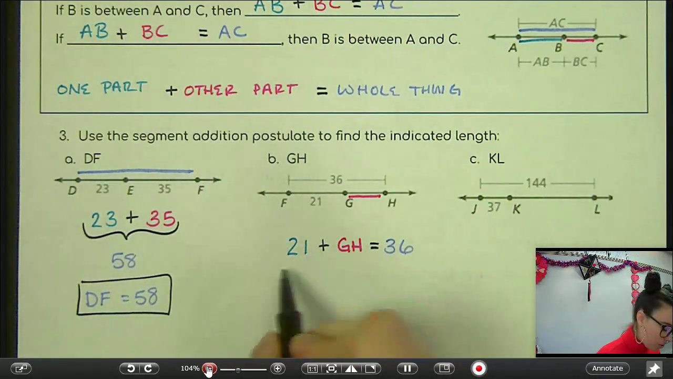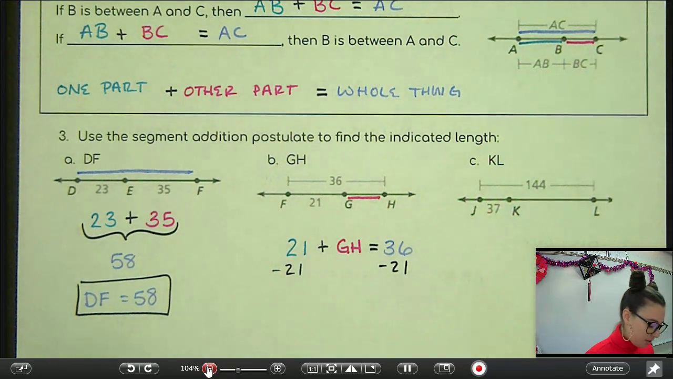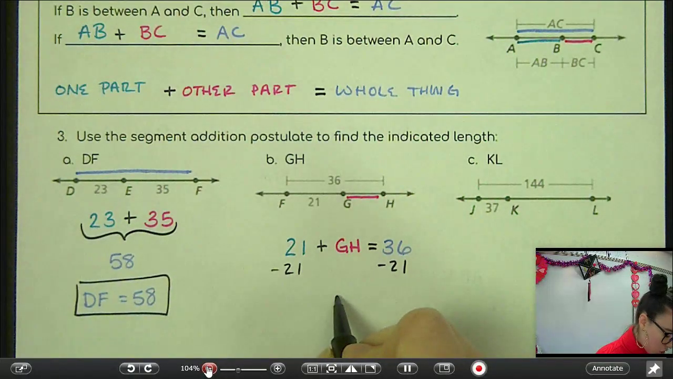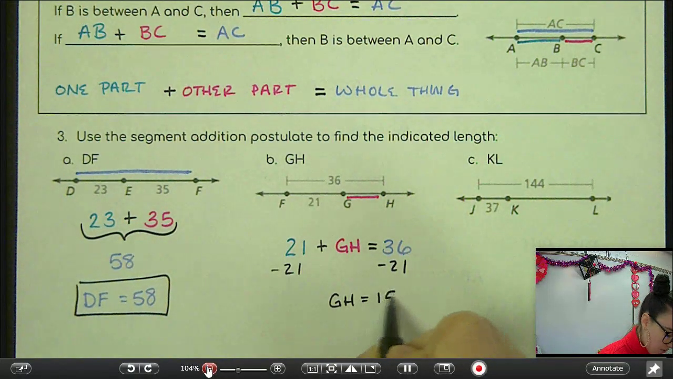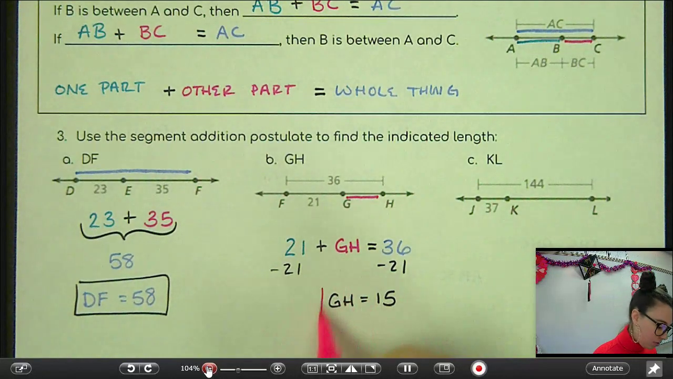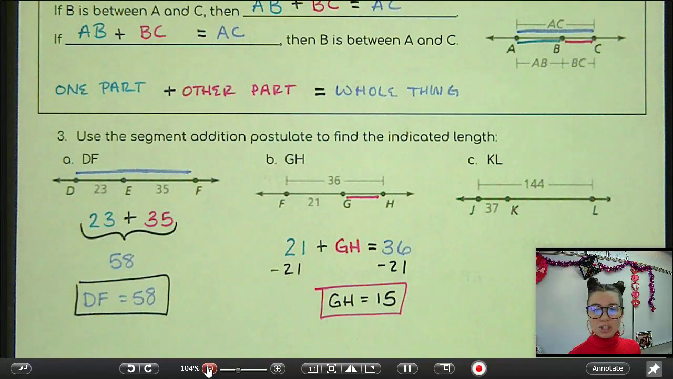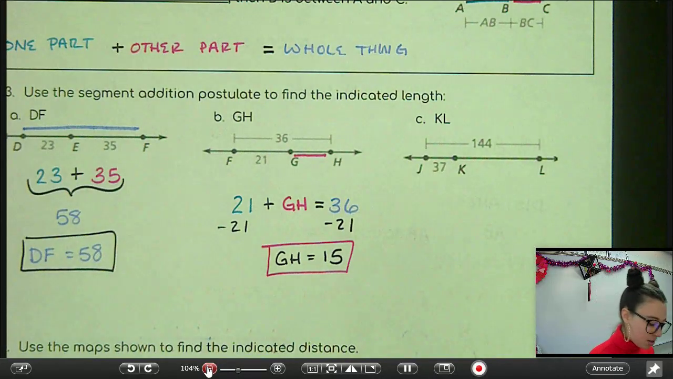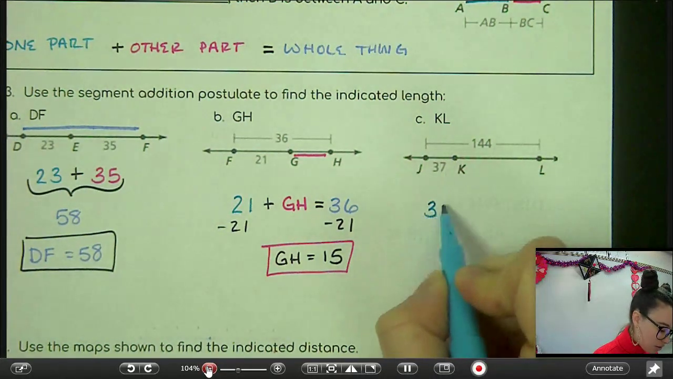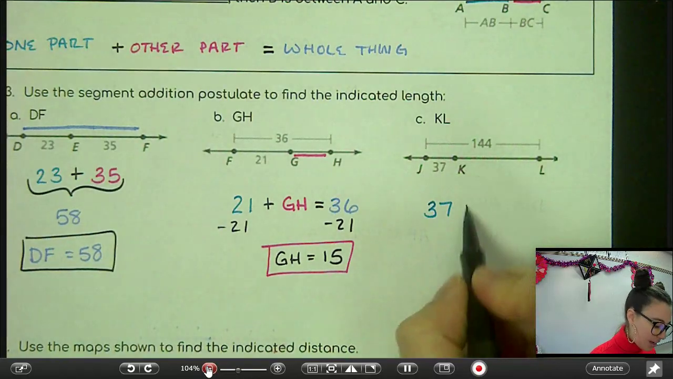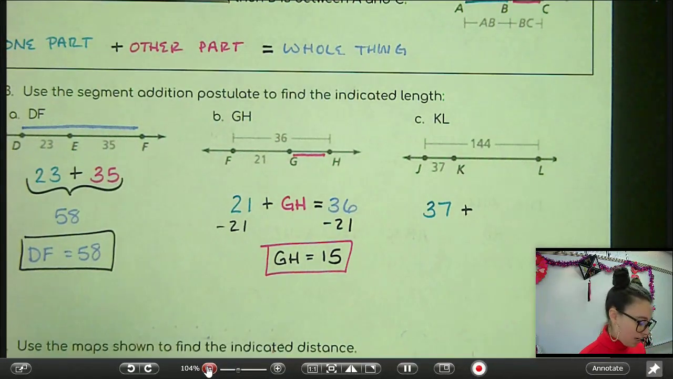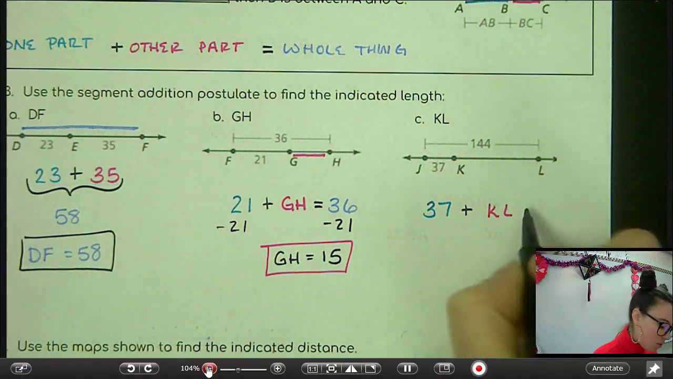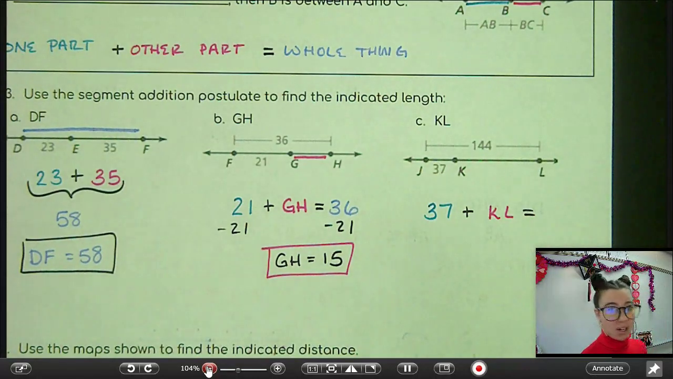So to solve this equation, we would subtract 21 from each side, and that would give us 36 minus 21. That gives us GH equals 15. There's our final answer for GH. Let's try one more. This one's really similar to part B. So we know one part is 37. When we add the other part, KL, we don't know KL. That's what we are trying to find. But when we add those two parts together, it should equal the total thing, which we know is 144.